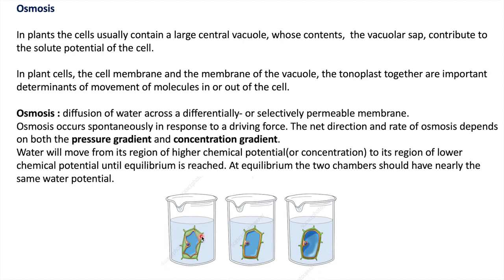In this figure you can see a plant cell present inside water. The concentration of water is high outside compared to inside of the plant cell, so water will move from outside to inside. Now you can see this plant cell gets swollen, and this movement of water from outside to inside continues until water potential on both sides becomes equal.